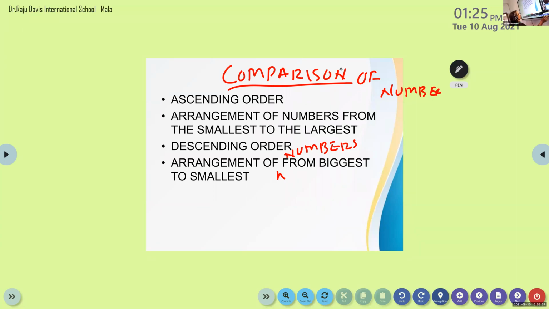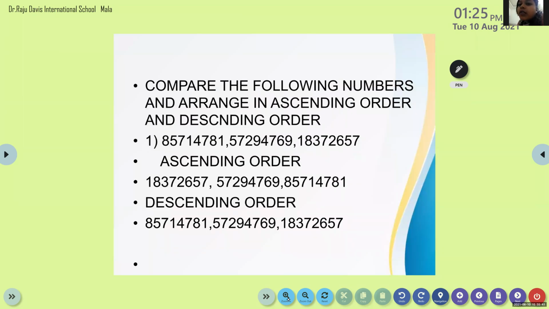Okay, next one. Compare the following numbers and arrange in ascending order and descending order. 8 digits are there: 3, 5, 8. So which is the smallest one here? You have to write first. This will be the smallest one, then 5, 7, 2, 4. These are the topics coming under the workbook.